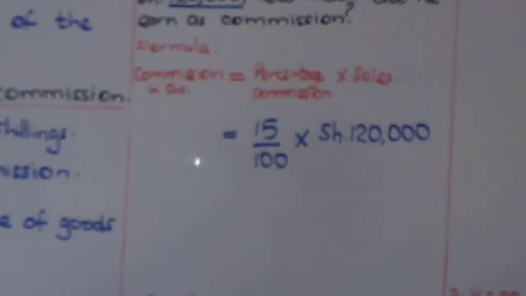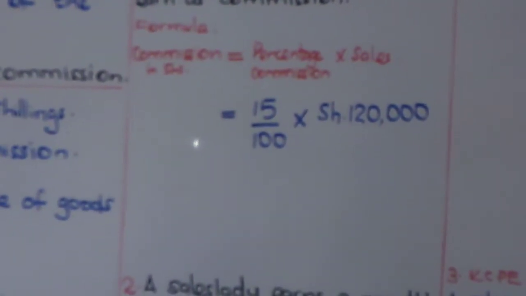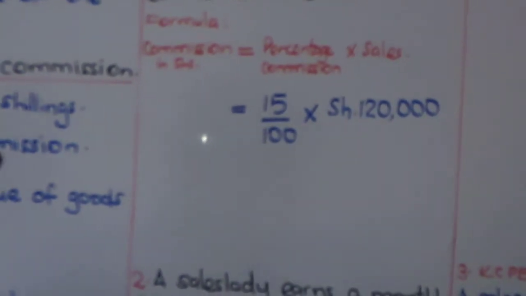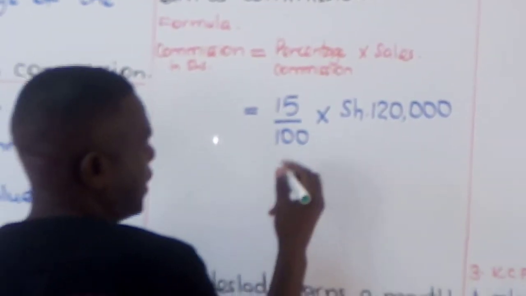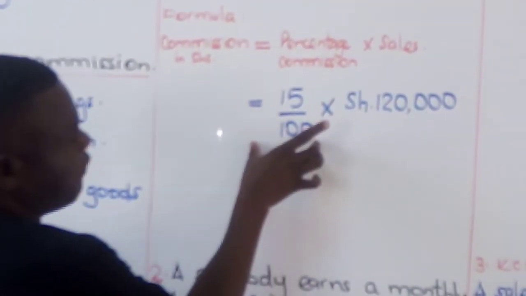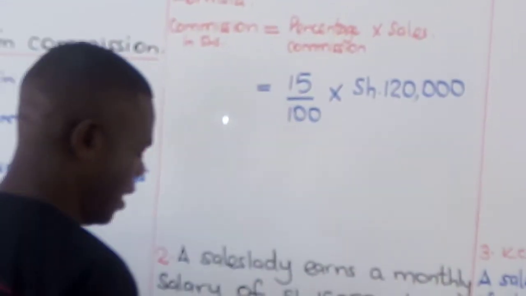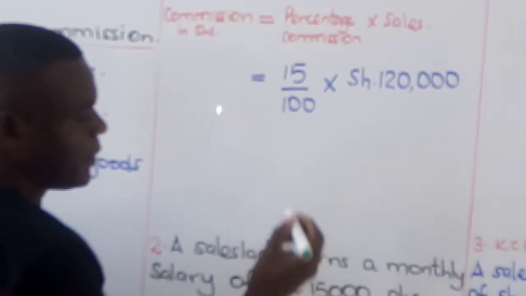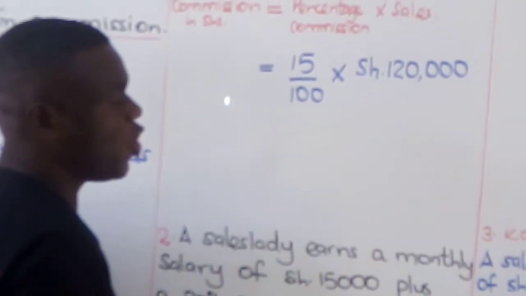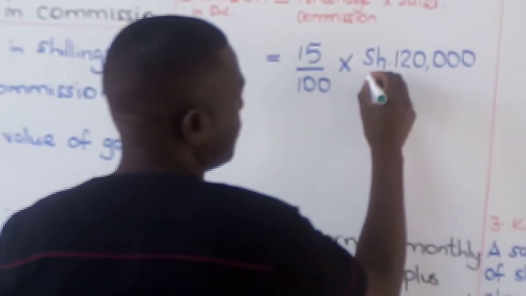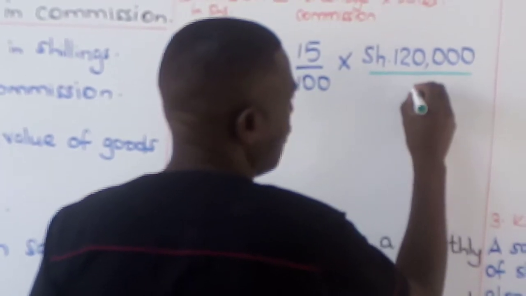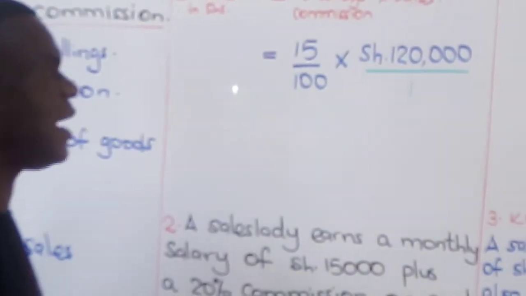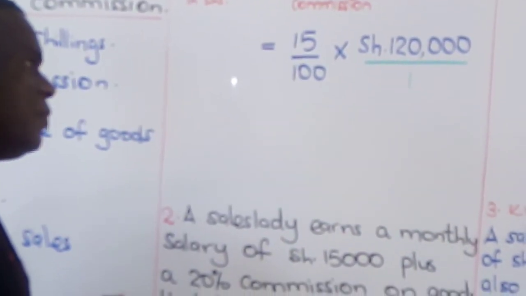So we want to work out, boys and girls. Remember, this is a fraction and this is a whole number, and you must make them similar so that you can carry out the operation. And so we put 120,000 over 1 to make it a fraction too, so that you can cancel.